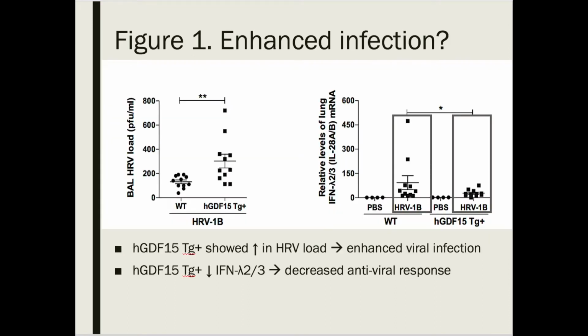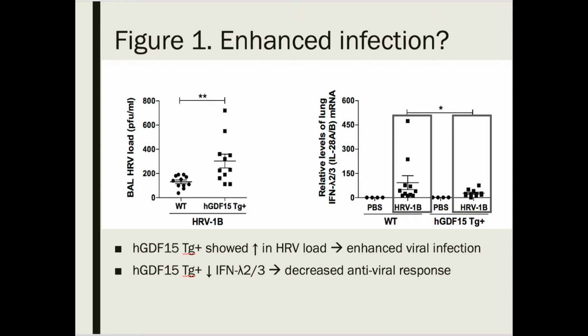The first figure that we'll be looking at today was measuring the HRV load in the lungs after the 24-hour infection. So on the figure to the left, we have on the x-axis the wild-type and transgenic mouse expressing human GDF-15. Both of these were treated with HRV1b. On the y-axis, we're looking at the HRV load that was measured from the bronchoalveolar lavage. In comparing these two groups, we see that the mice expressing human GDF-15 had a significant increase in the release of HRV after 24 hours, indicating that in the presence of GDF-15, the viral load increases.